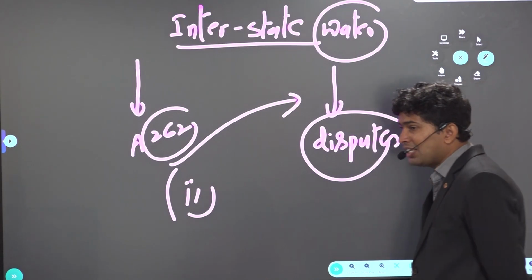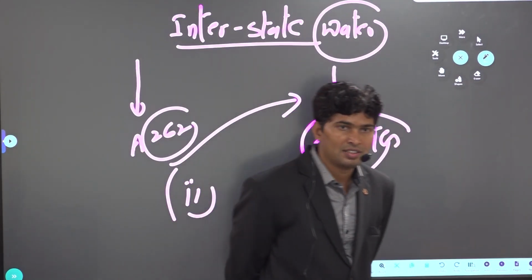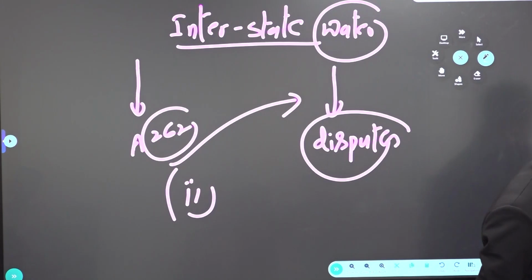States have healthy competition among each other. That is called as competitive federalism. You should also get selected. Your friend also should get selected.